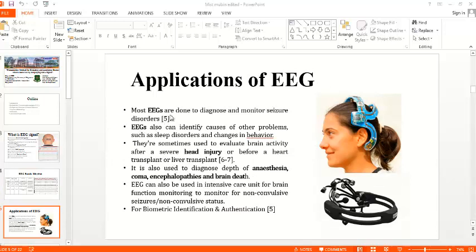Well, EEG is mostly used for diagnosis of seizure disorders, mental disorders. Sometimes EEG is used for identifying problems with changes of behavior. Sometimes after head injury, it is used to detect where the problem is in the brain, and sometimes it is used for anesthesia, for diagnosis after anesthesia. EEG also can be used for monitoring of brain function, and most importantly it is used for biometric identification and authentication, like fingerprint.